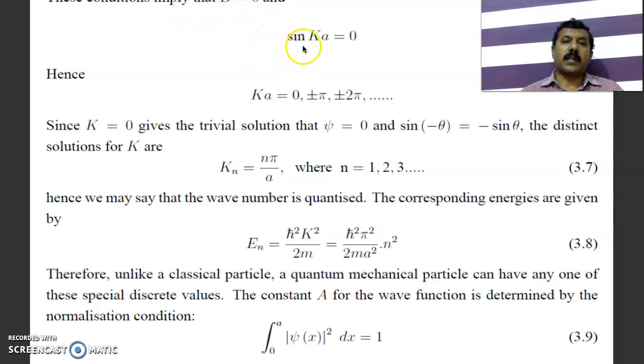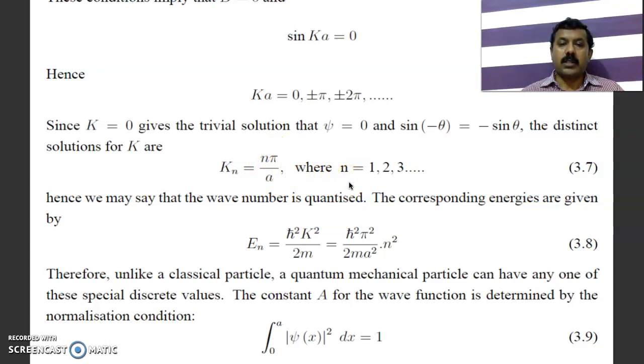If you impose the second boundary condition, sin ka is equal to 0, then you get ka equal to 0, plus or minus pi, etc. That means for all integral multiples of pi, sin n pi is in fact 0, so ka is equal to n pi. From this we get kn is equal to n pi divided by a. You will see that k depends on n, because pi and a are fixed.